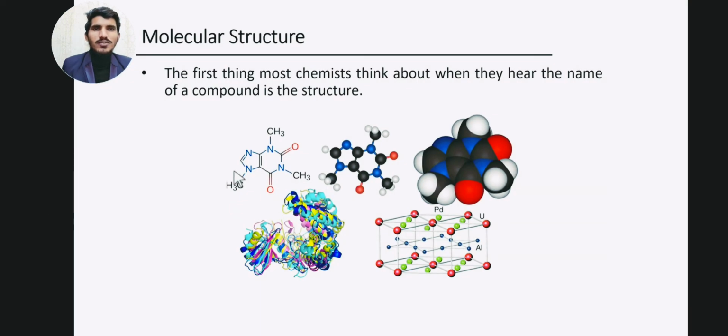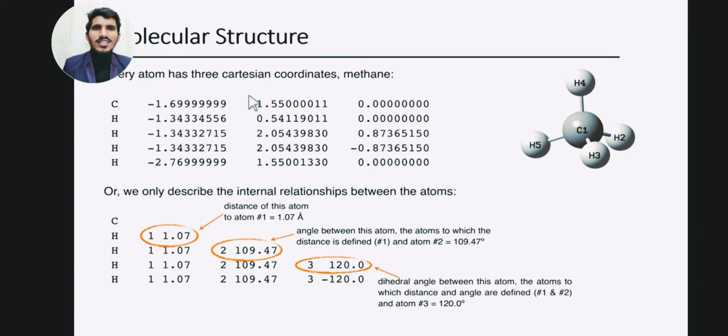The next thing we have here is the molecular structure. The first thing most chemists think about when they hear the name of a compound is the structure. So in computational chemistry, how is a structure represented? In computational chemistry, a structure is represented using 3 Cartesian coordinates. For example, methane has a carbon atom at the center and hydrogen atoms around it in a tetrahedral arrangement, and this methane can be described by 3 Cartesian coordinates just like this.